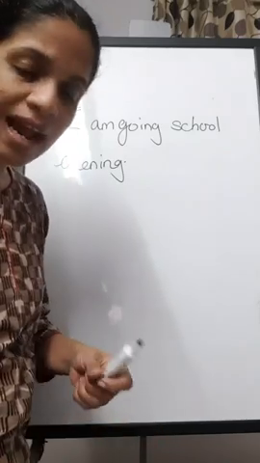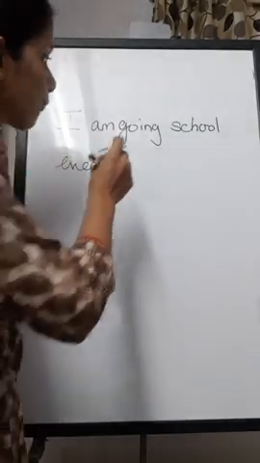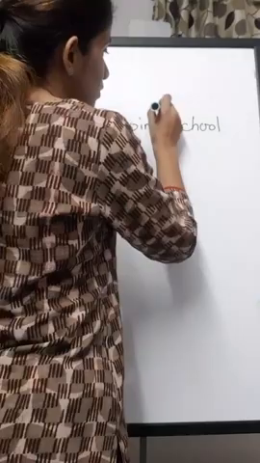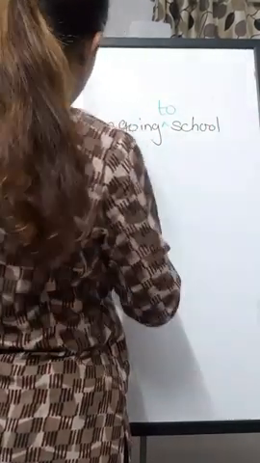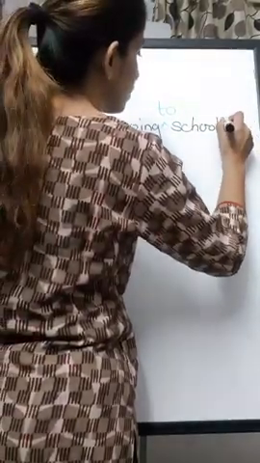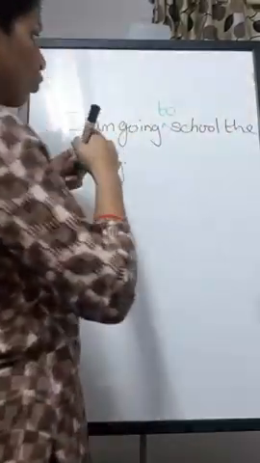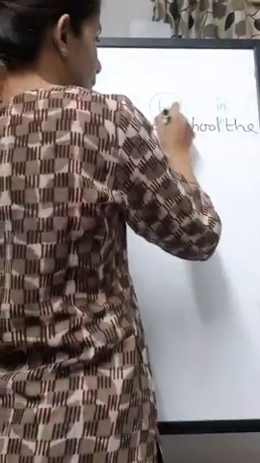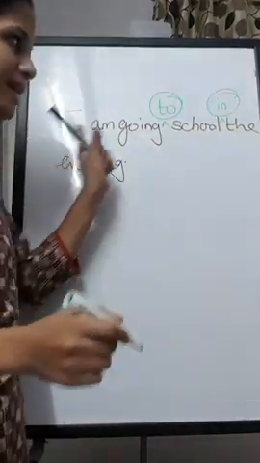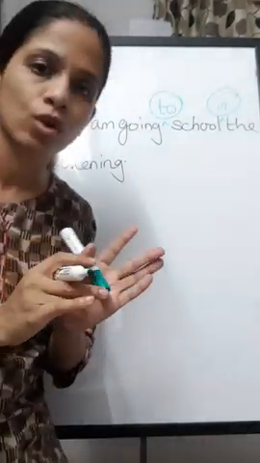Now only when I add prepositions, I am going to school. I'm going to school in the evening. When I added the prepositions to and in, my sentence is now meaningful.